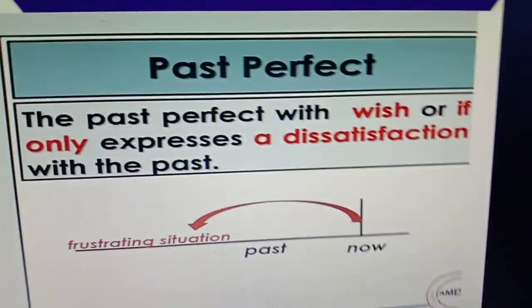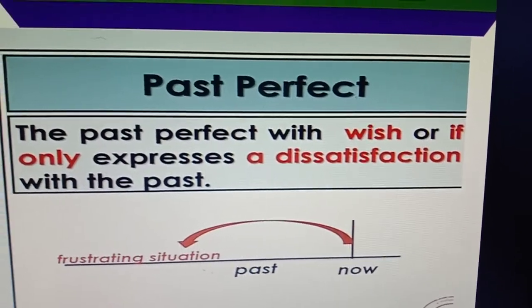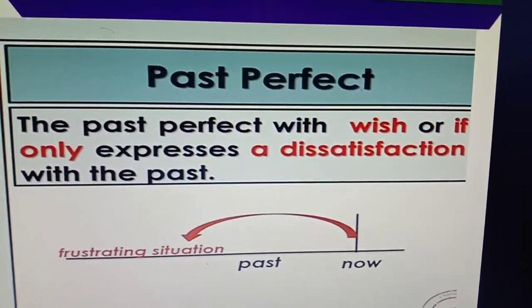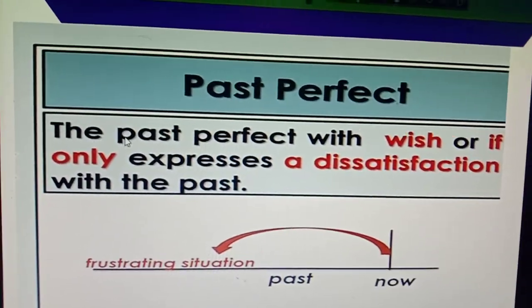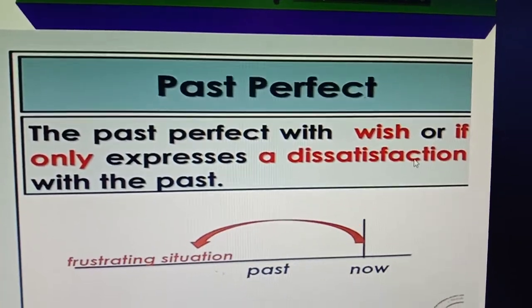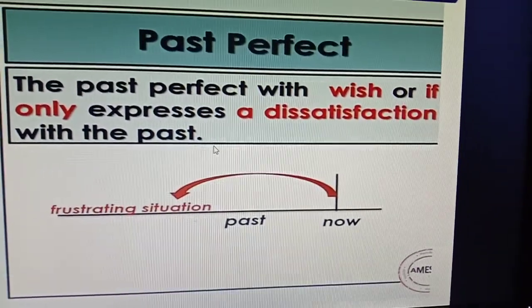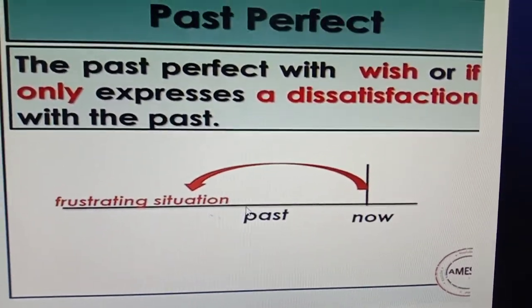Then number 4, the past perfect with wish or if only expresses our dissatisfaction with the past. Okay, so you have to remember that the past perfect with wish or if only expresses our dissatisfaction with the past. That means it indicates a frustrating situation.